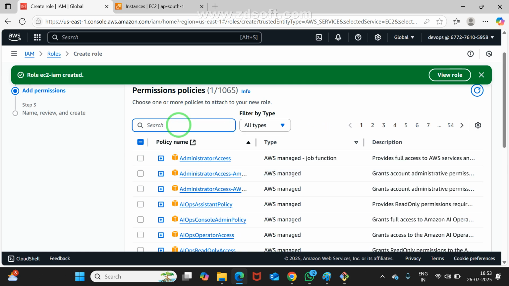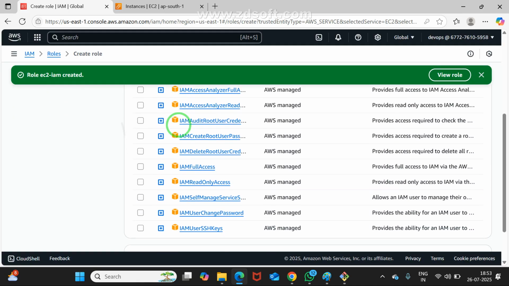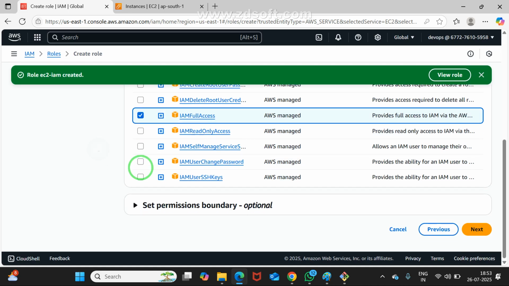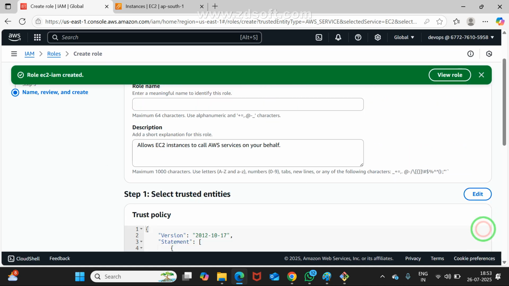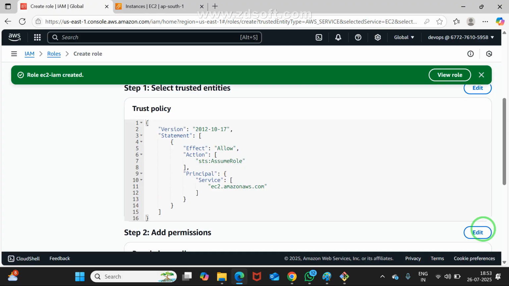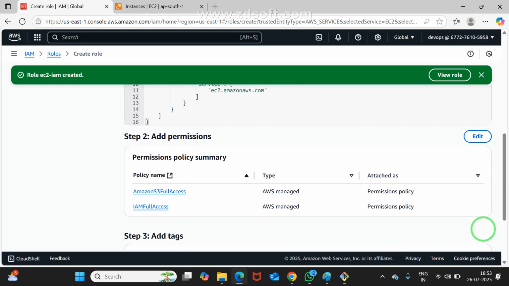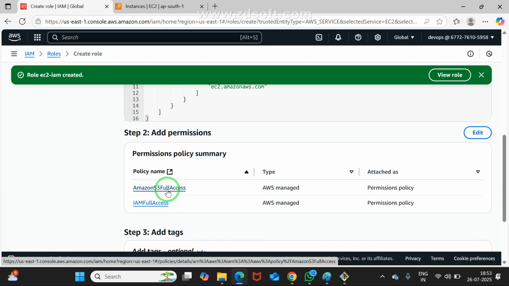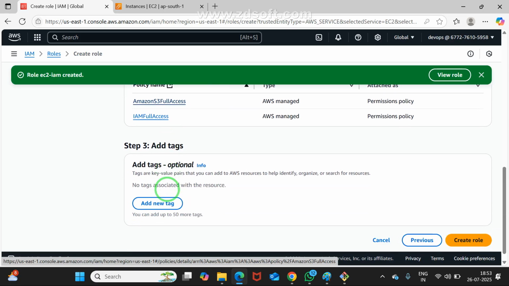Next, in the same way, you go for which one? IAM. Automatically IAM is there. You need to check, this is also selected, right? Now click on next. What happened? Both are available or not? Observe carefully. Yes, IAM full access, Amazon S3 full access. Like this, you just check it and it will be assigned automatically.